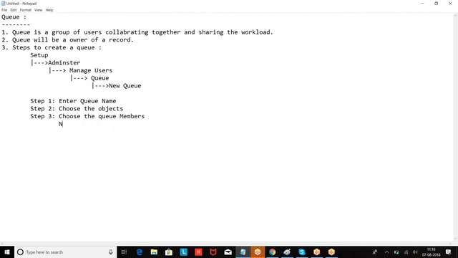Who can be the members of the queue? Queue members can be user, role and subordinate, public group.